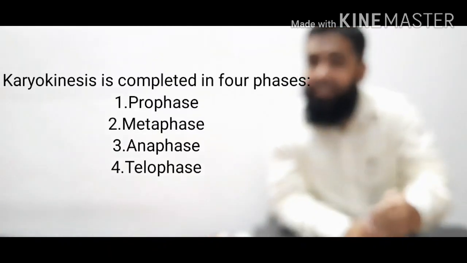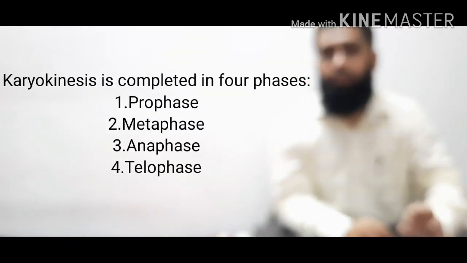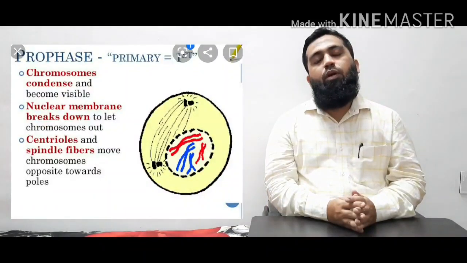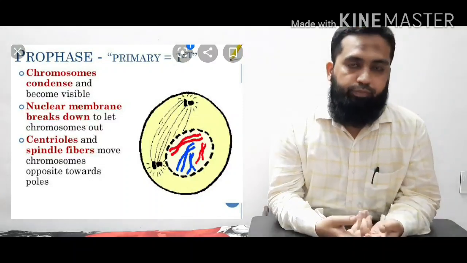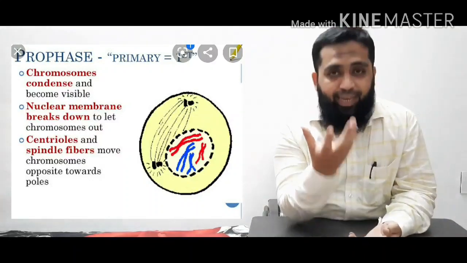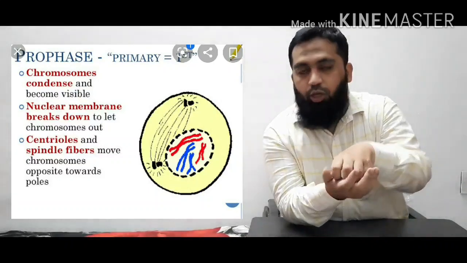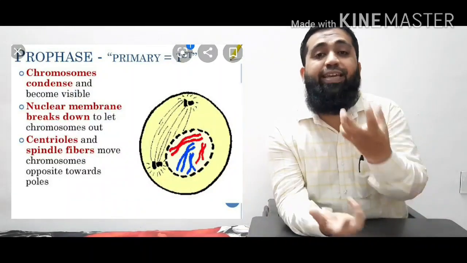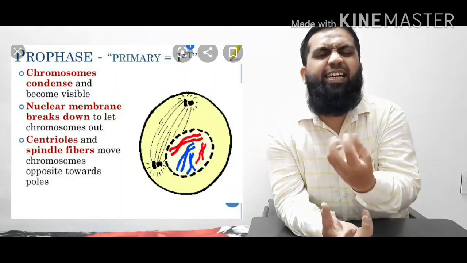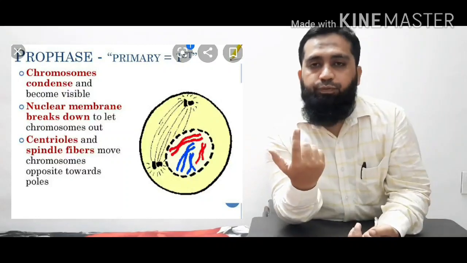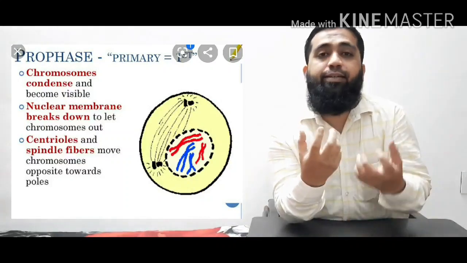We are going to understand these four phases one by one, and then we'll move to the second step, cytokinesis. So let us discuss prophase. What happens in prophase? As soon as prophase starts, the cell has a nucleus, and inside the nucleus there are chromosomes. The chromosomes start thickening. They get condensed. And the nuclear membrane of the nucleus starts disintegrating.